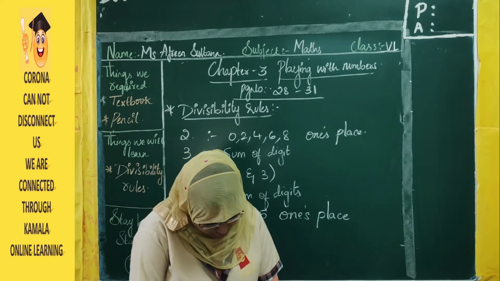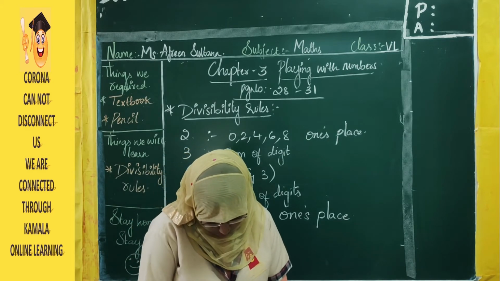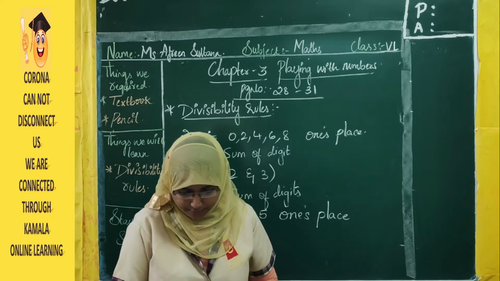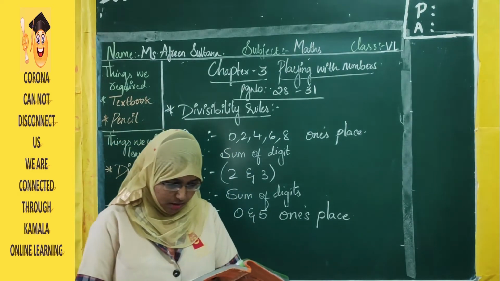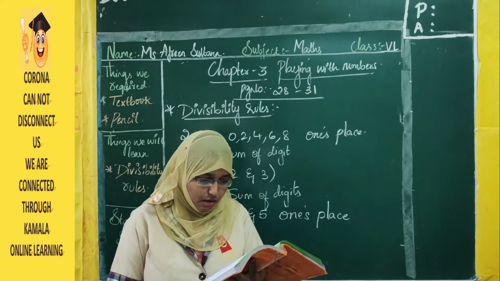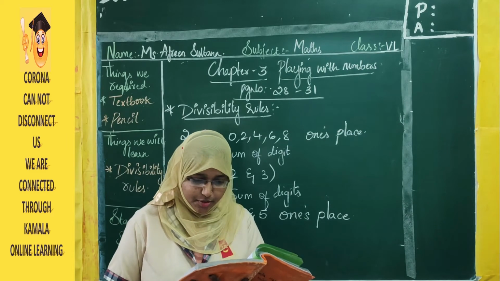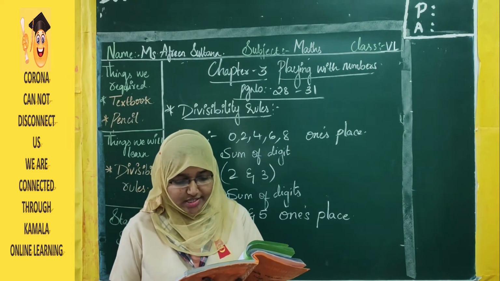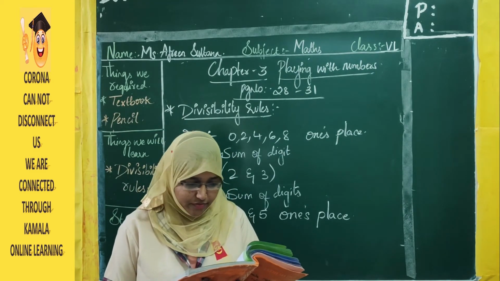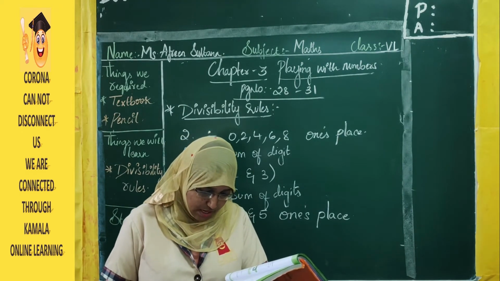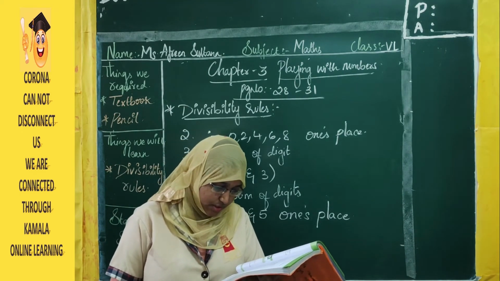Next, page number 43. Divisibility rule for 4. We have learned the divisibility rules for 2, 3, 5, 6, 9 and 10. Now we will see the divisibility rules for 4, 8 and 11. So see here, they have given it boldly in bold words.